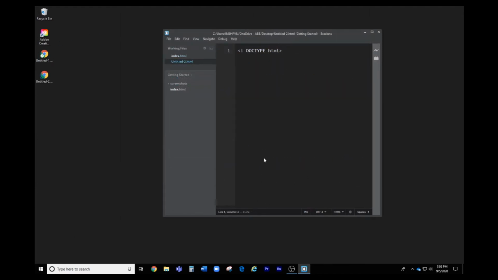So this is doctype HTML, and the thing you have to do after this is give it a heading. So h1 gives you the biggest heading which you can get, and now as you can see, the second h1 with a slash has come on its own, and I have not typed it. So that is the advantage of Brackets. So you can just type this is HTML, and now that was the heading. I'll show it in the live preview about how it comes.